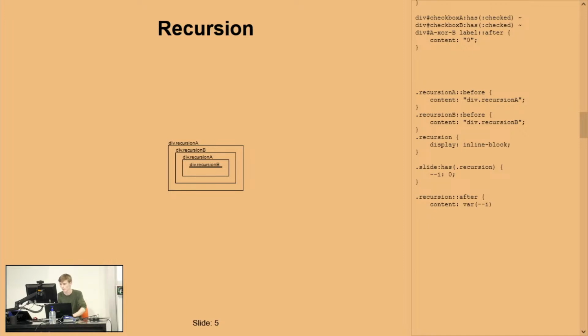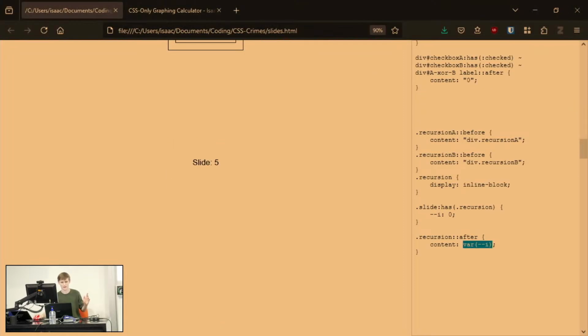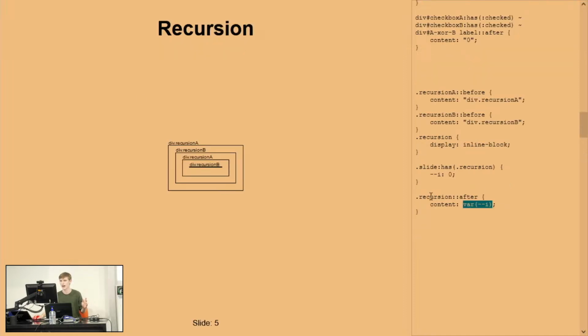So this is a common pitfall in CSS. You might think that this will print out the variable I, but variable I is a number, not a string. There is a way to get around this, and it's a little bit crudgy, so please excuse that this looks a bit ugly. We're first going to set a counter to be the value of I, because counters can be converted to strings. So counter reset, counter I, and then for now I'll just do var I. This might bite me later, but we'll see.